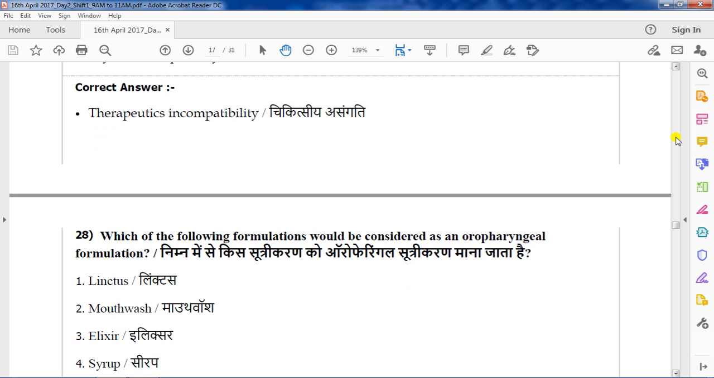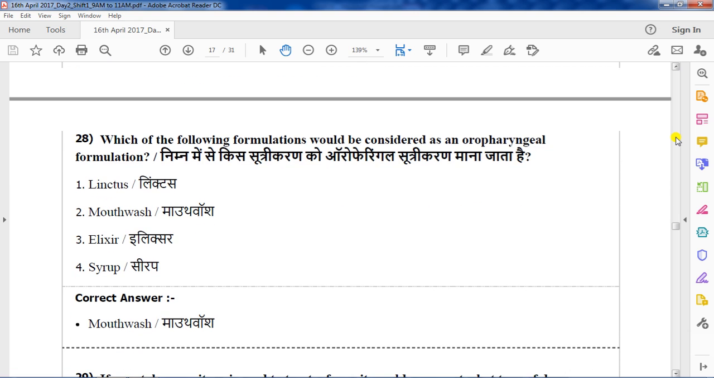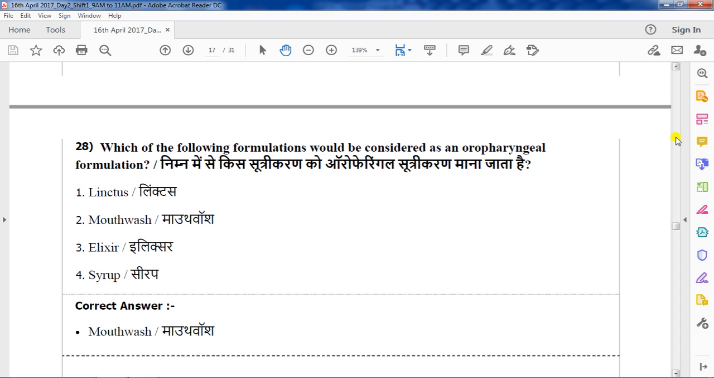formulations would be considered as an oropharyngeal formulation? The formulation considered as an oropharyngeal formulation is used for the treatment of infections at the site of the oropharynx. Options are Linctus, mouthwash, elixir, syrup. The correct answer is mouthwash. Mouthwash, we can use it for infection of the oropharynx.